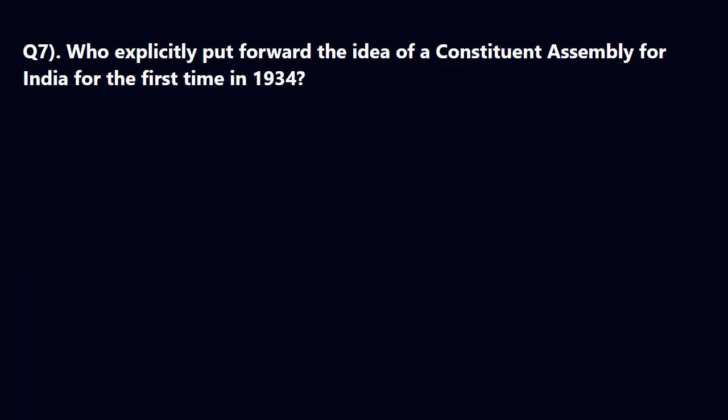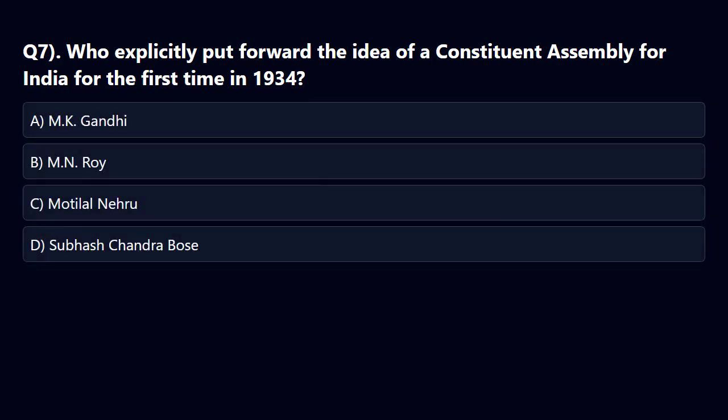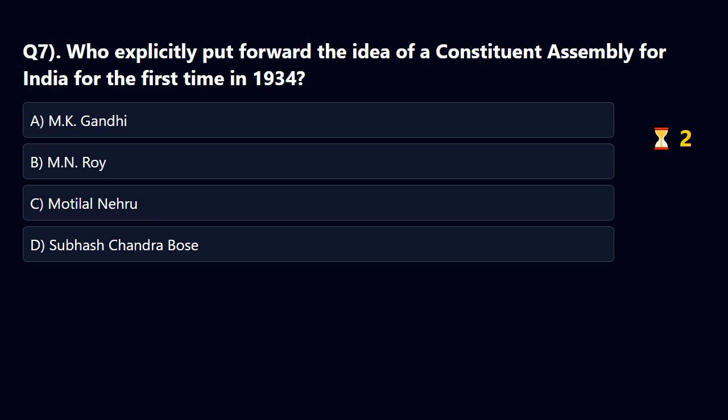Question. Who explicitly put forward the idea of a Constituent Assembly for India for the first time in 1934? Options. A. M. K. Gandhi. B. M. N. Roy. C. Motilal Nehru. D. Subhash Chandra Bose.